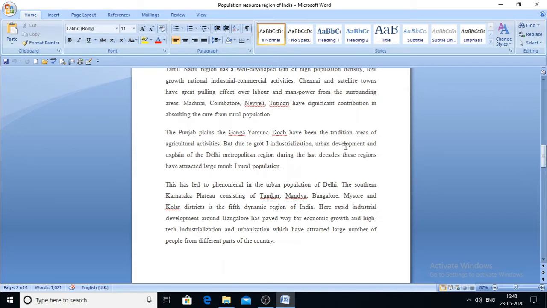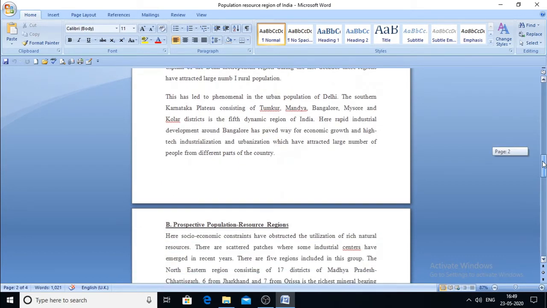Similarly, we have got the warehouses and the production centers. So in this way, these areas are the industrialized and urbanized areas, and even though they have a high population concentration, because of technological advancement they can bring up the development, feed the population, and also lead to the economic development of the particular area.